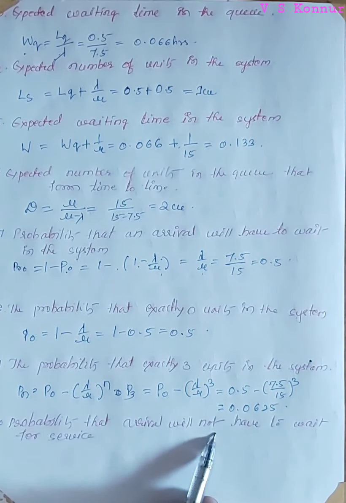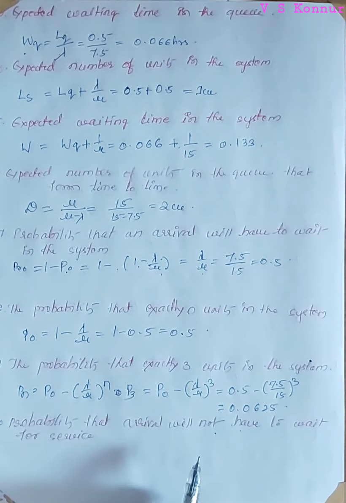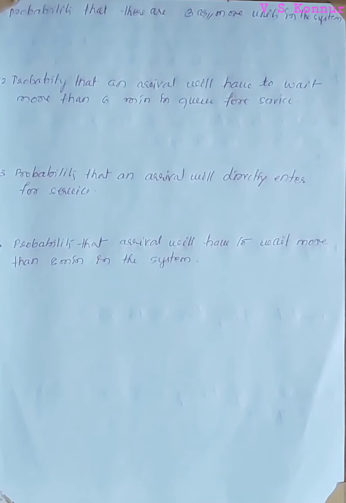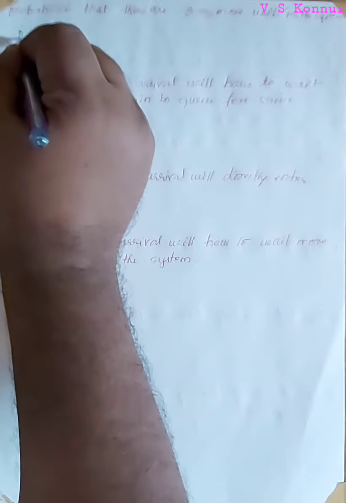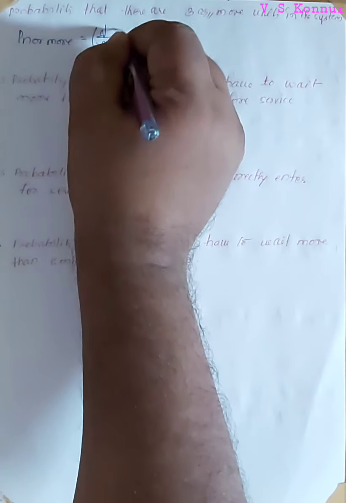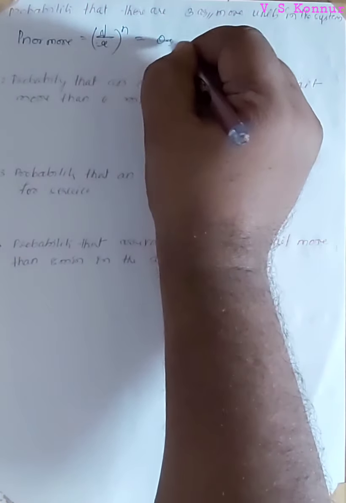Probability that an arrival will not have to wait for the service is given by P naught. P naught is equal to 1 minus lambda by mu, that is equal to 0.5. Probability that there are 3 or more units in the system is calculated by Pn or more, that is equal to lambda by mu whole raised to n. So that is equal to 0.5, already we have calculated this, whole raised to 3, which is equal to 0.128.